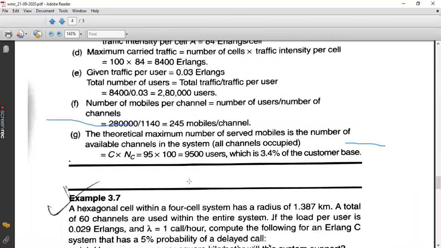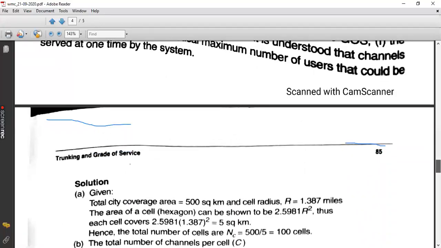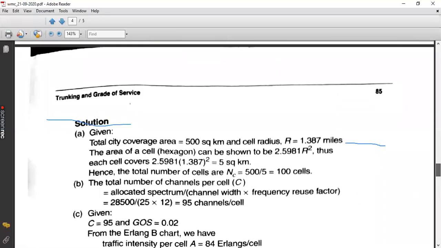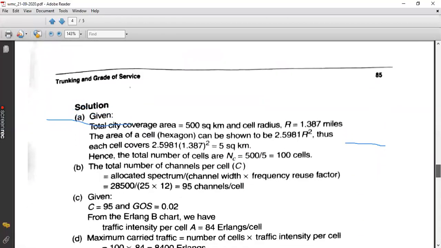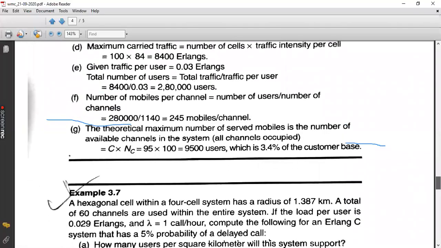So we multiply the channel number 95 by the total number of cells that we have, that is your 100. NC is the number of cells. So you will have 9,500 users.